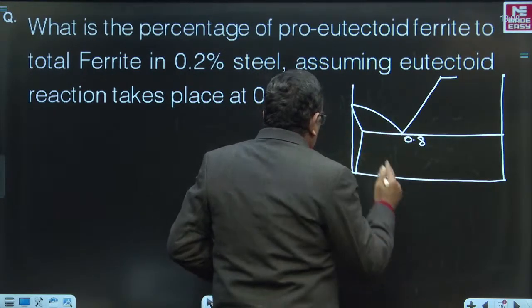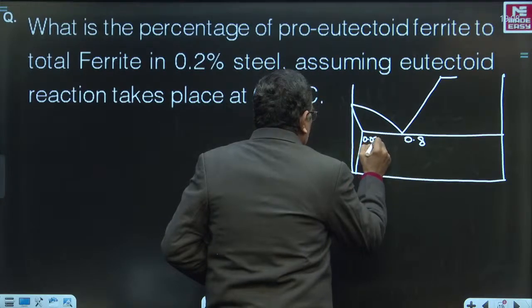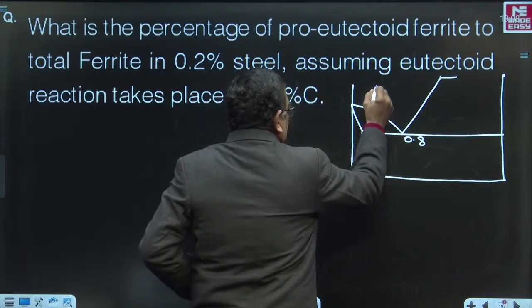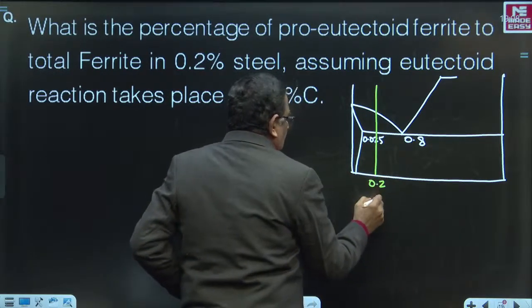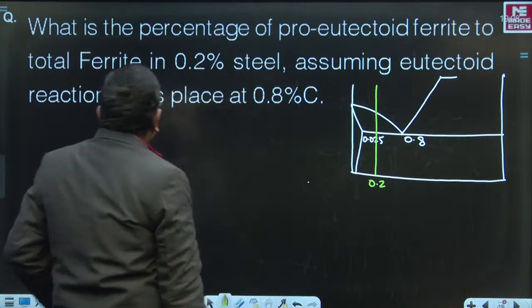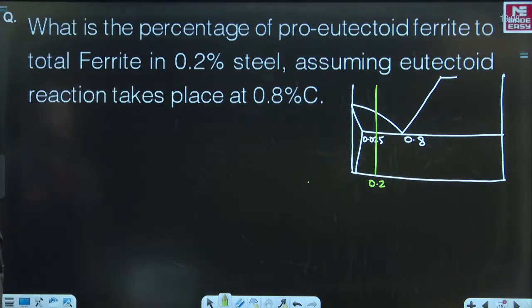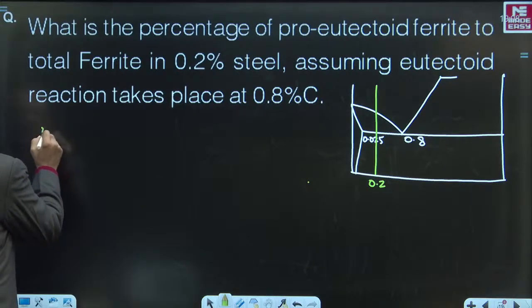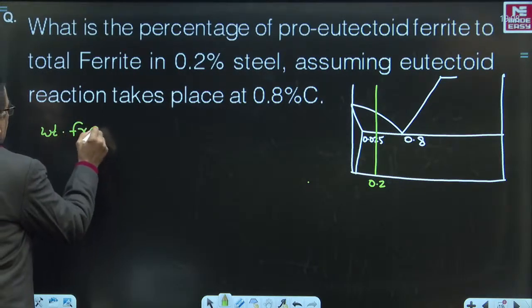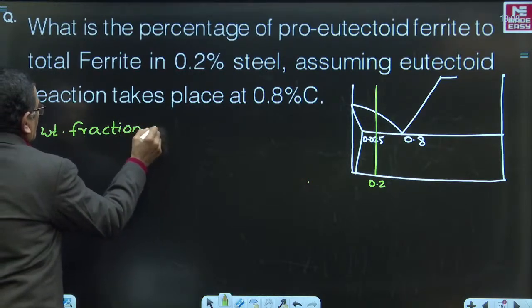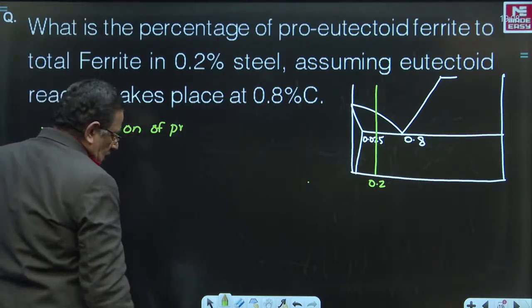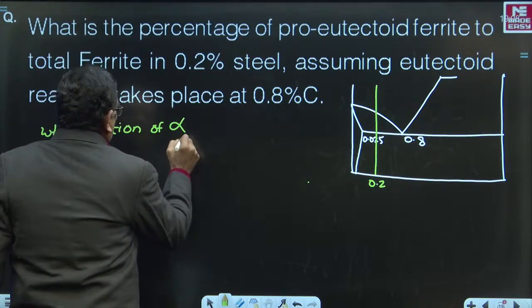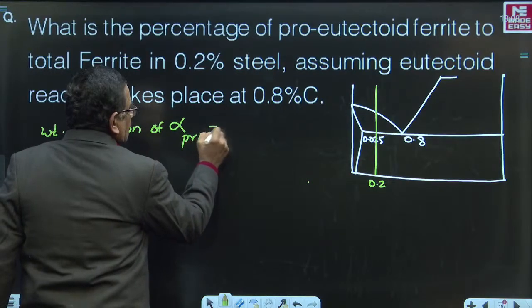0.8% carbon content here. Here it is 0.025, and the given alloy has 0.2% carbon content. You are asked to find out the percentage of pro-eutectoid ferrite to total ferrite. So let us write the weight fraction of pro-eutectoid ferrite. Instead of writing so long, we can simply write alpha pro-eutectoid ferrite is equal to.